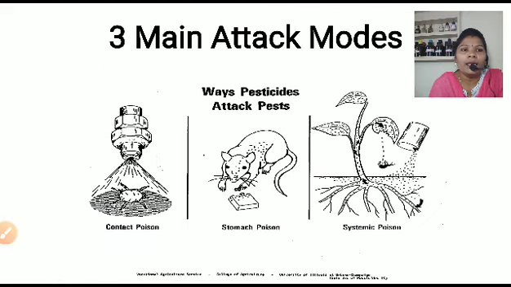Systemic insecticides, we learned in the last slide. What happens here is the chemical is passed through the root of the plant, and it goes throughout the body of that plant. Whenever the insect eats the leaf of the plant, at that time the insect or pest is killed. That is called the systemic poison.